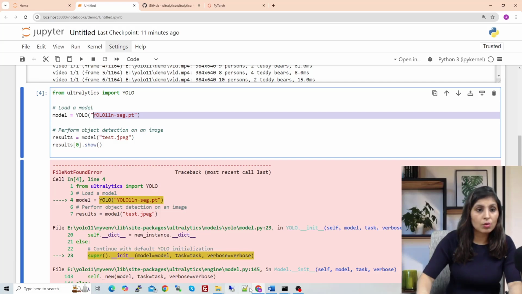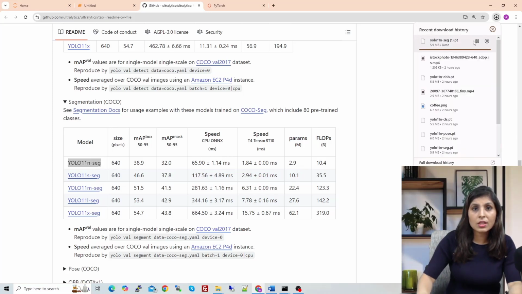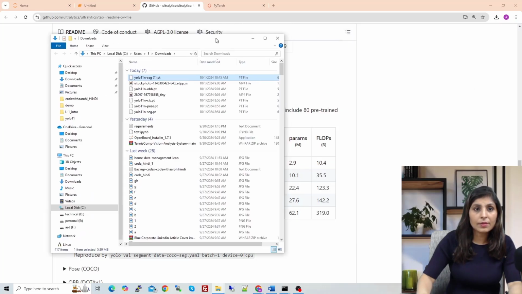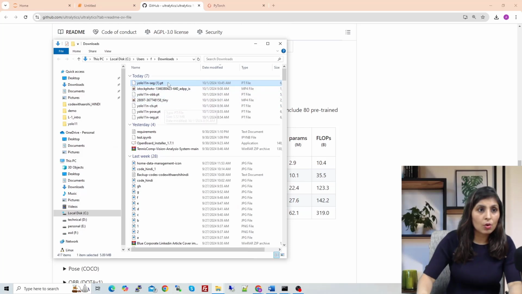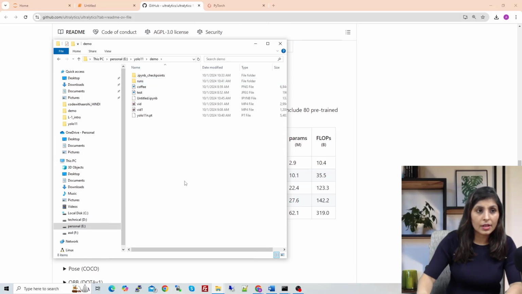So for that you will go to this repo and just click on it. When you click on it, the download will start. You will see that model over here. Just open the directory, copy this model from here, and go to the directory. This is my directory, so just paste the model here.